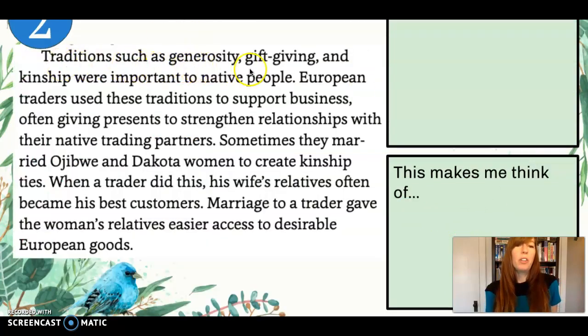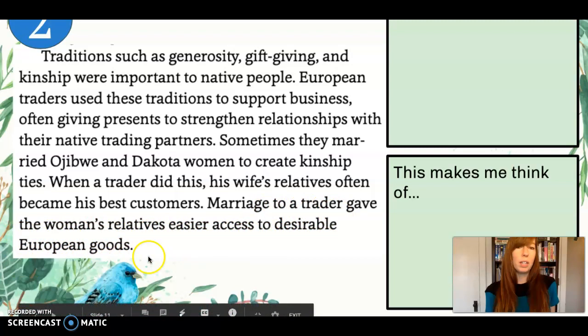Traditions such as generosity, gift-giving, and kinship were important to Native people. European traders used these traditions to support business, often giving presents to strengthen relationships with their Native trading partners. Sometimes they married Ojibwe and Dakota women to create kinship ties. When a trader did this, his wife's relatives often became his best customers. Marriage to a trader gave the woman's relatives easier access to desirable European goods.